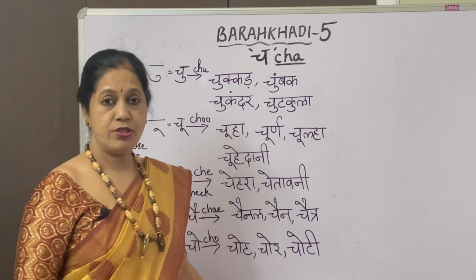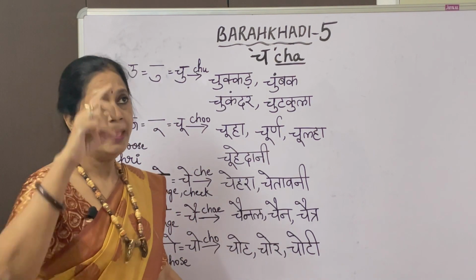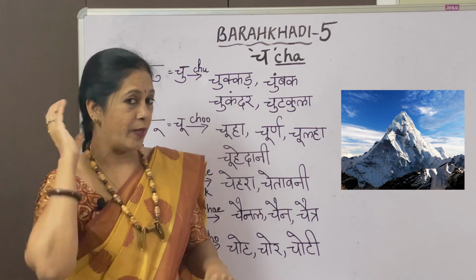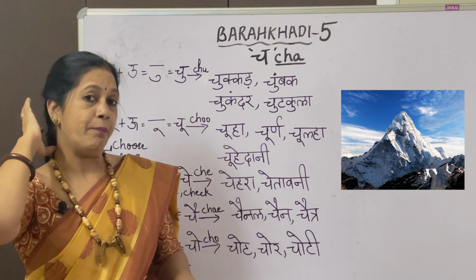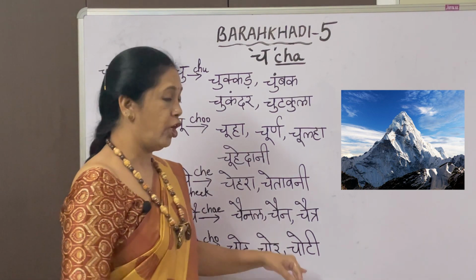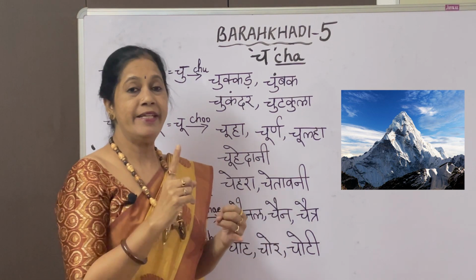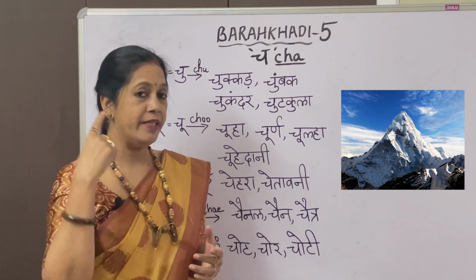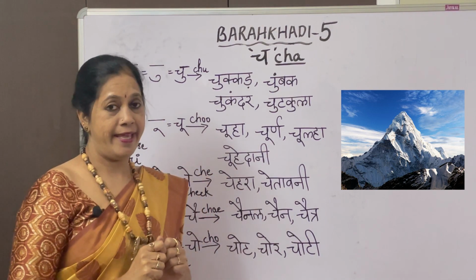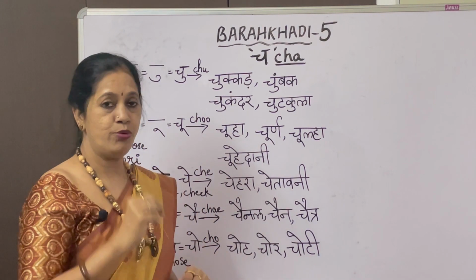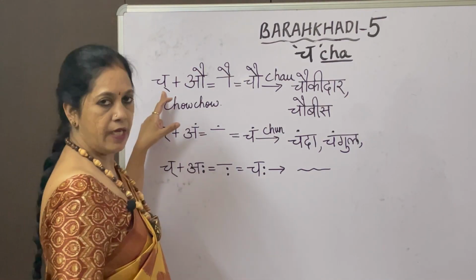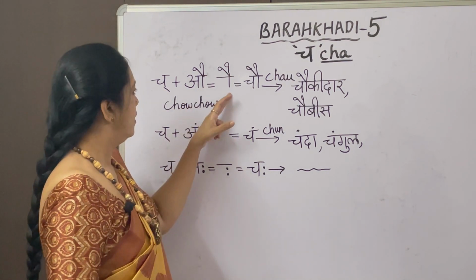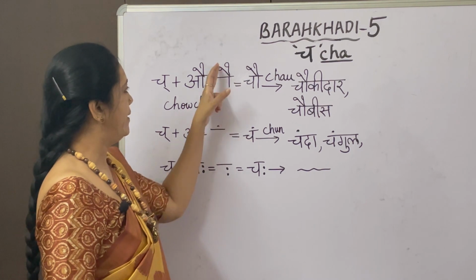Then choti. Choti has got two meanings. One is the peak, the mountain peak you have, that is called choti. Another one is braid or plait. So that also is called choti. So one meaning of choti is the mountain peak. Another meaning of choti is the plaited hair. So two meanings.